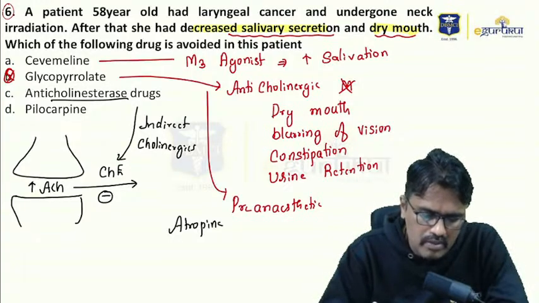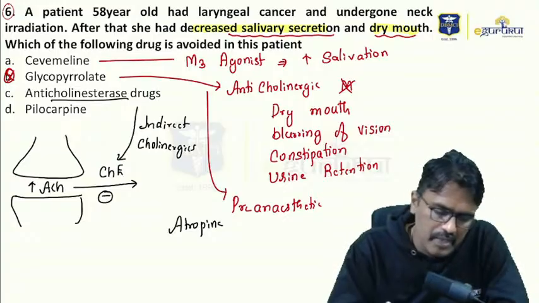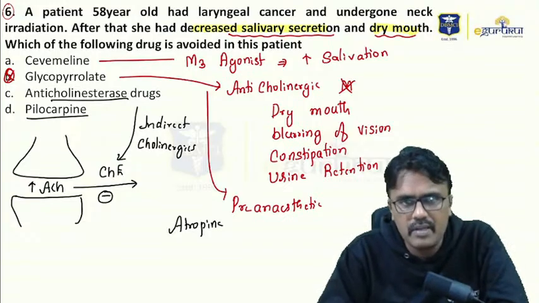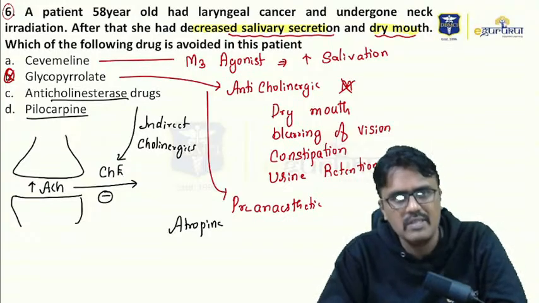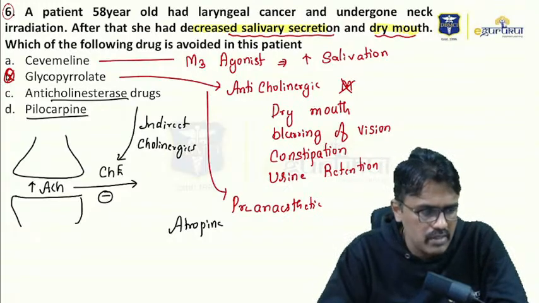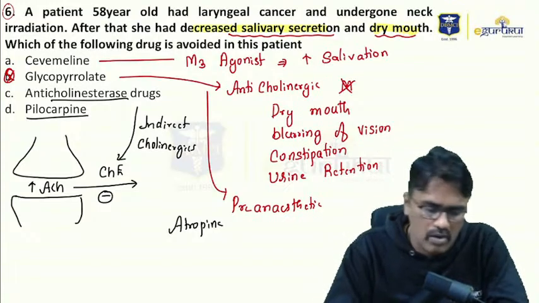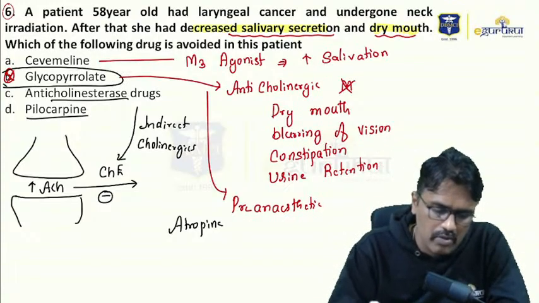Yes, because parasympathetic increases salivation. That is also possible. Again, the drug pilocarpine is also a cholinergic drug which is directly acting. So that can be used for this patient, but not glycopyrrolate because it causes dry mouth.